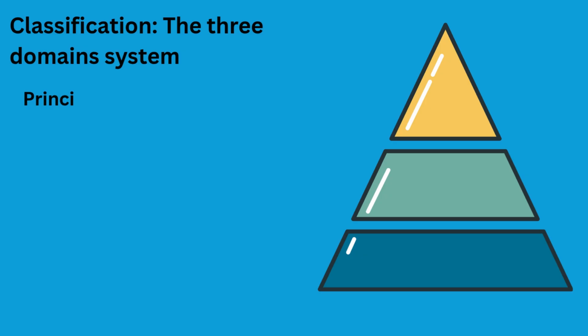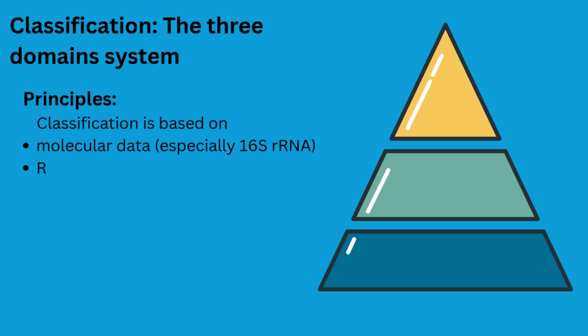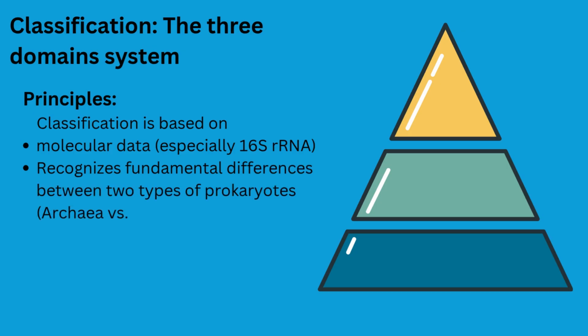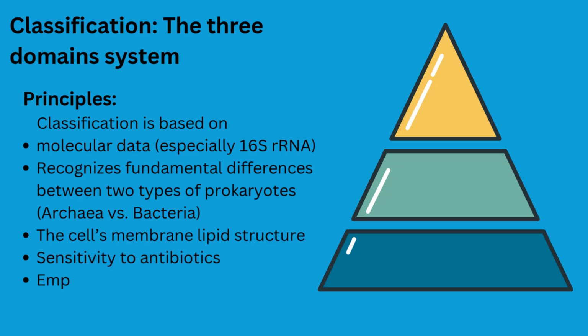Classification into three domains is based on difference in the sequence of nucleotides in ribosomal RNA, the cell's membrane lipid structure, and its sensitivity to antibiotics.